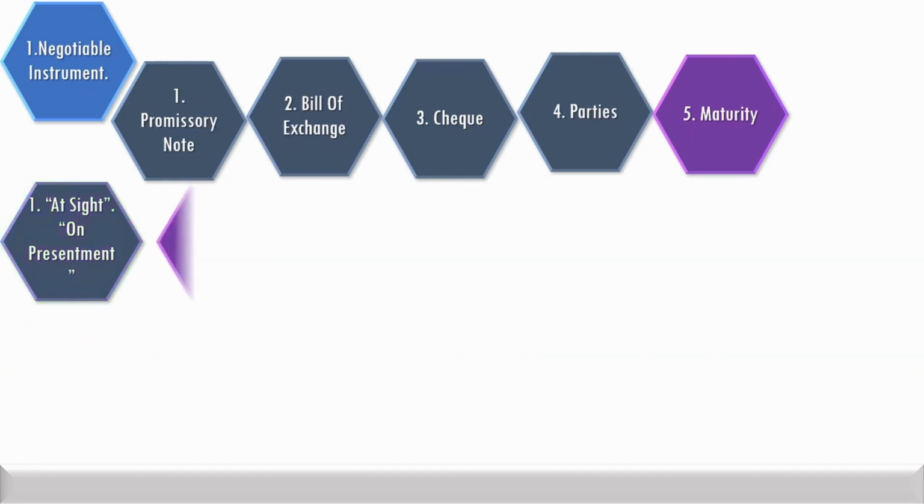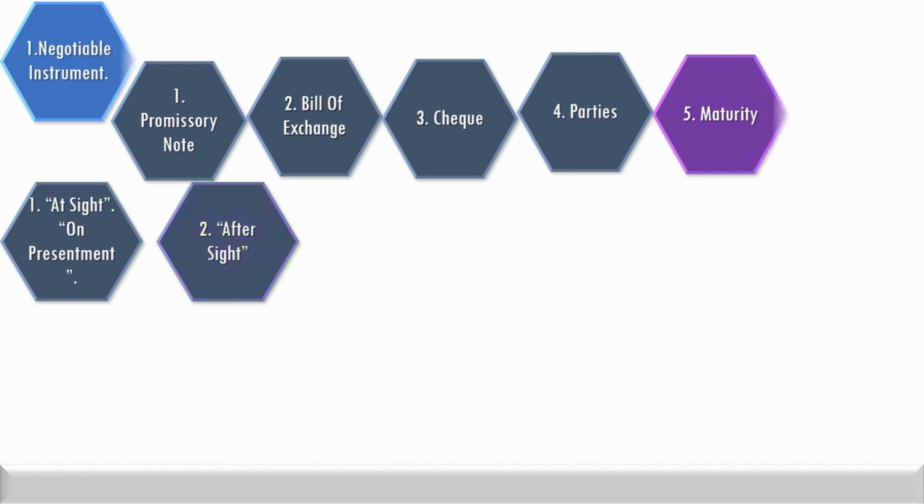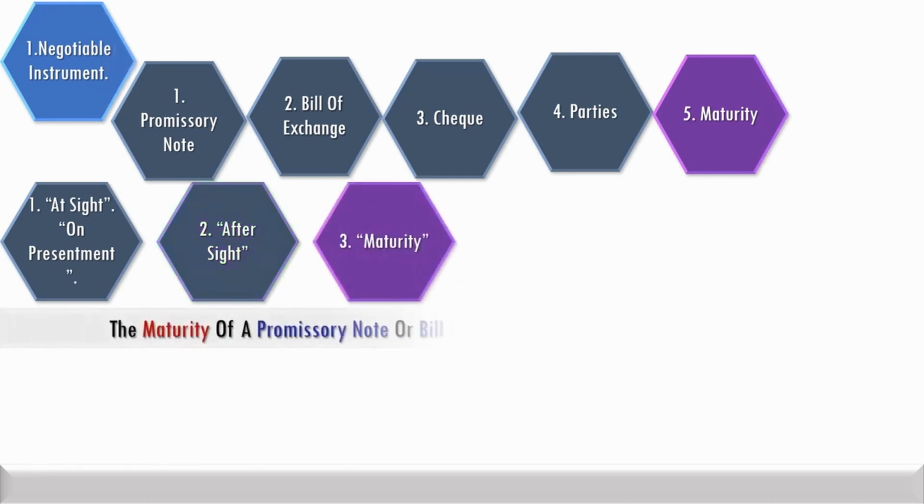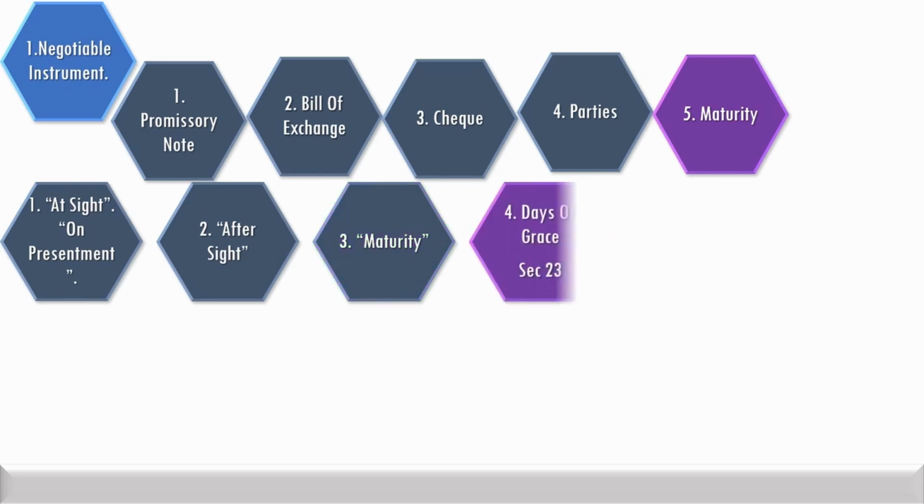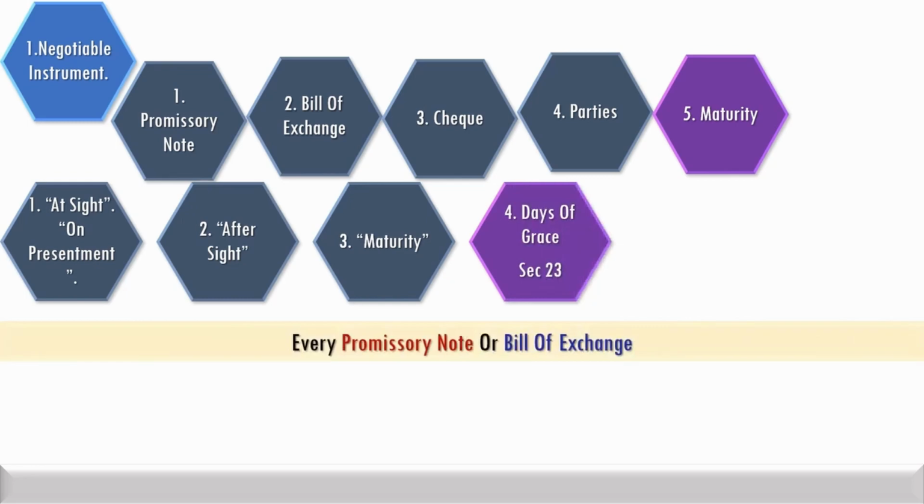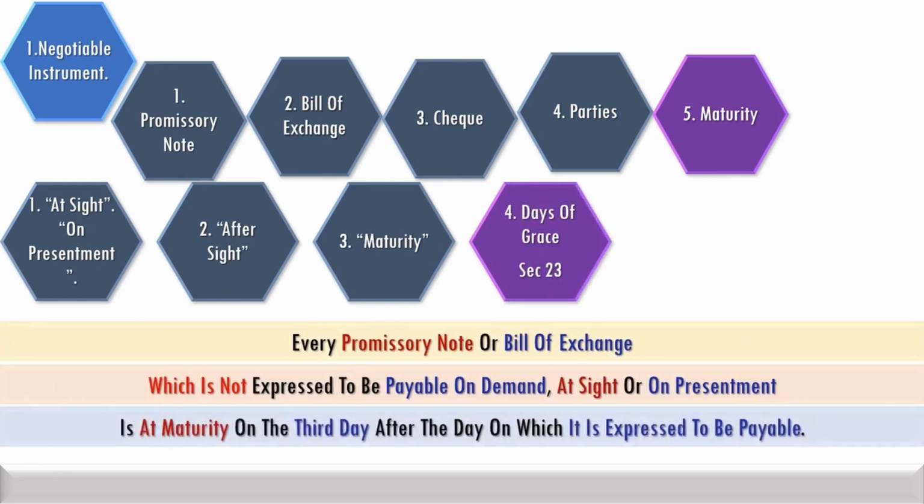The term after sight in a promissory note means after presentment for sight, and in a bill of exchange it means after acceptance. The date on which a promissory note or bill of exchange falls due is called its date of maturity. The maturity of a promissory note or bill of exchange not payable on demand at sight or on presentment is on the third day after the day on which it is expressed to be payable.